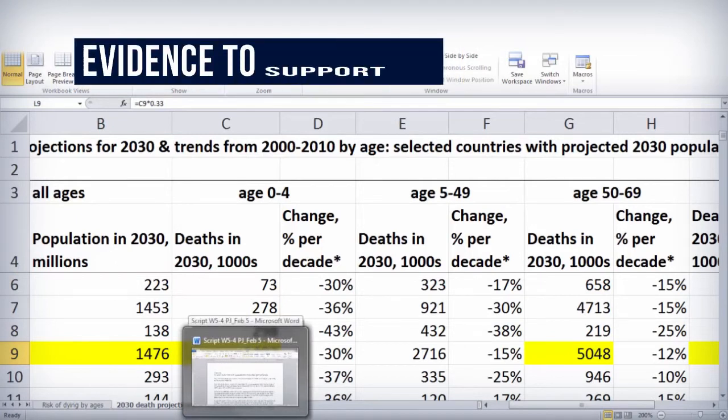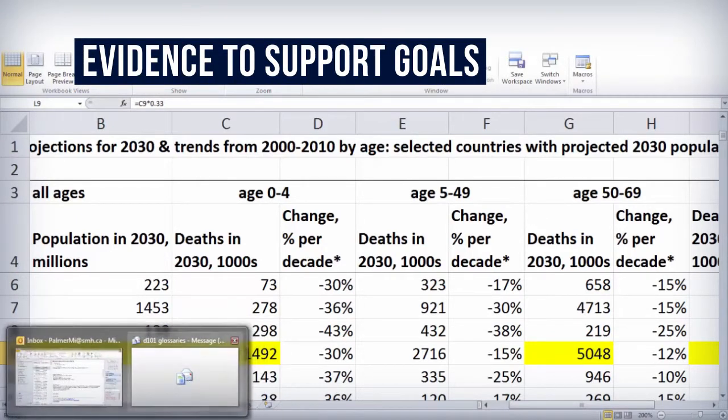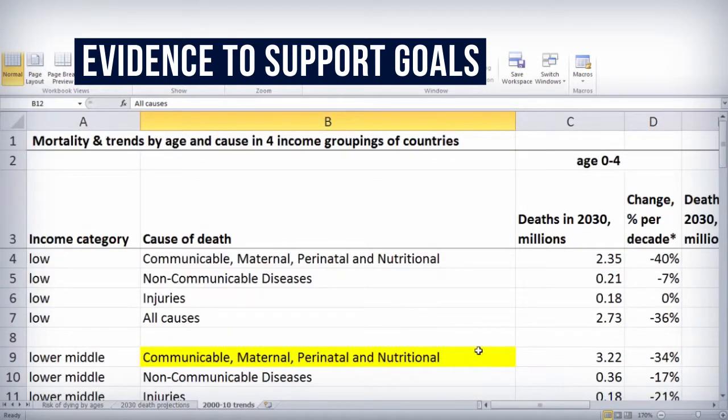So, are these reductions possible? Well, the best way to look at this is actually what's the progress in the last decade, which is shown in the last spreadsheet, in the major causes of death. These are the different causes of death grouped by income category of countries.